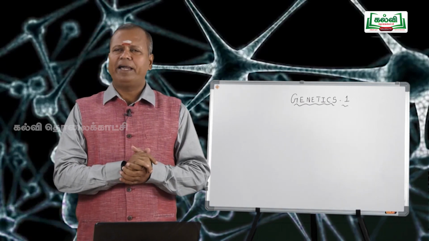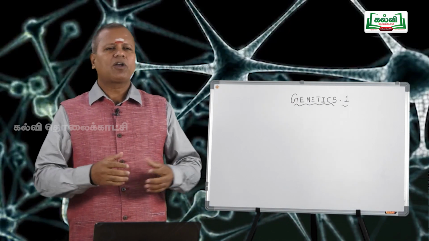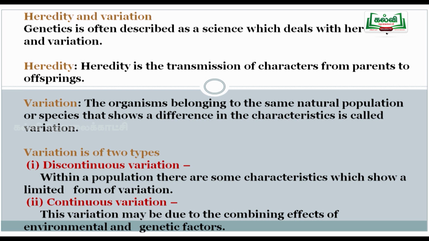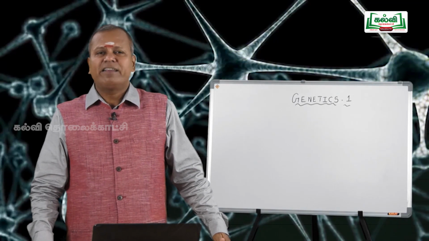Two types of variation are generally reported in plants as well as animals or in organisms. One is called discontinuous variation, another is called continuous variation. If the variation is inherited by the subsequent generations, we call it continuous. If it is not inherited by the subsequent generations, we call it discontinuous. Heritable variations are known as continuous variations. Non-heritable variations are known as discontinuous variations. Then the importance of variation, these things are very important for your NEET examination.